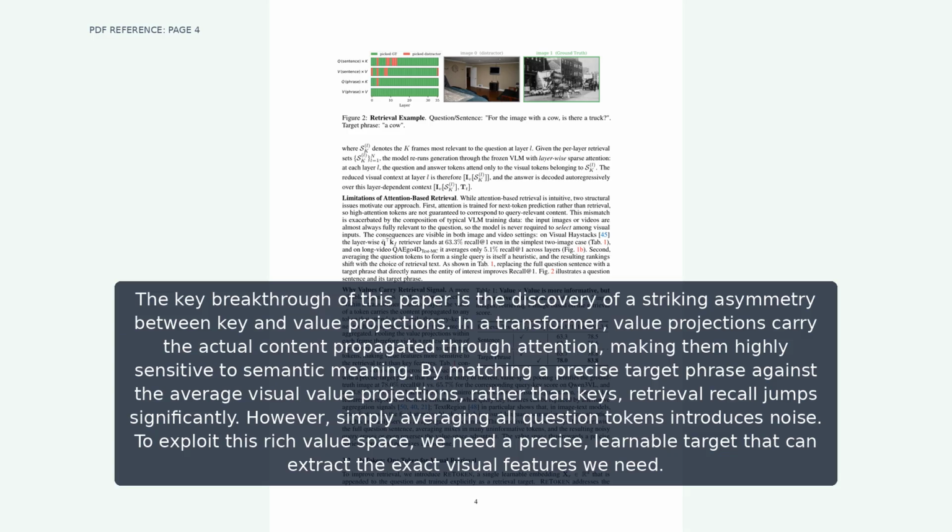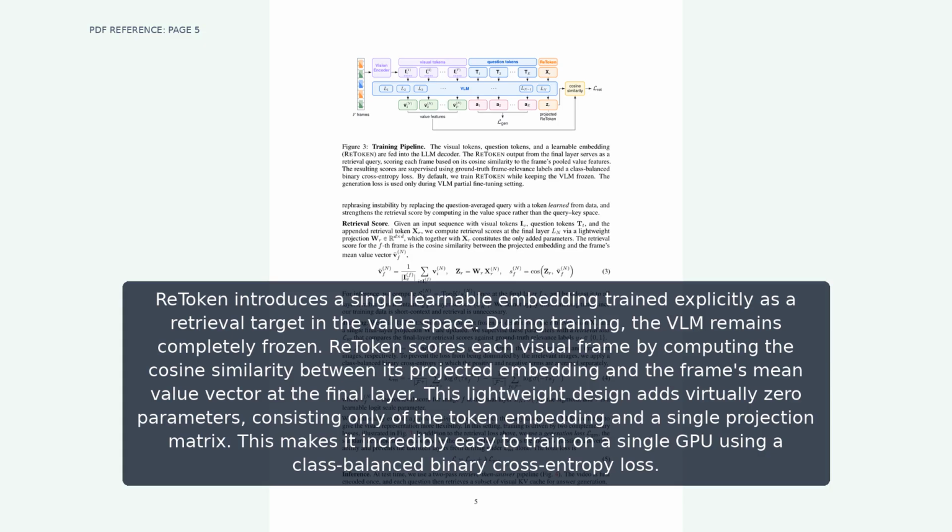To exploit this rich value space, we need a precise, learnable target that can extract the exact visual features we need. ReToken introduces a single learnable embedding trained explicitly as a retrieval target in the value space. During training, the VLM remains completely frozen.